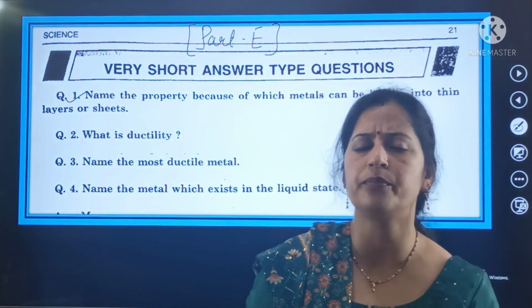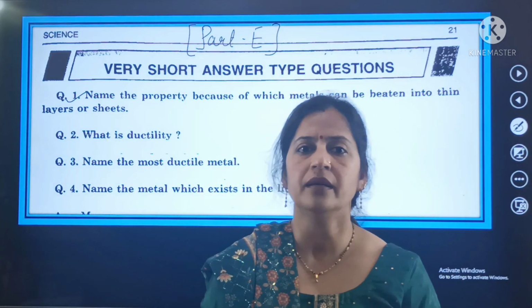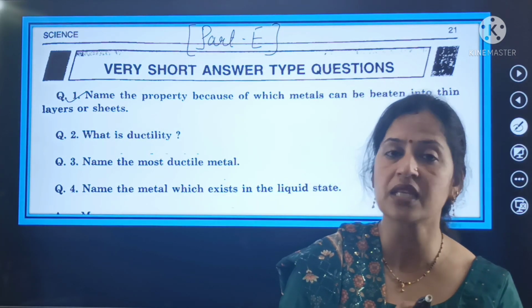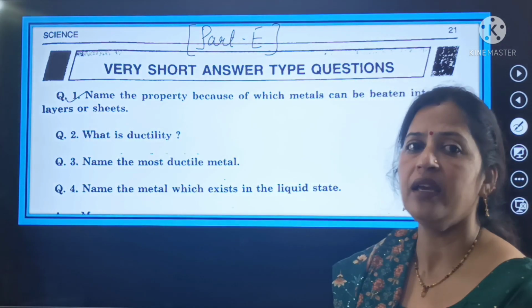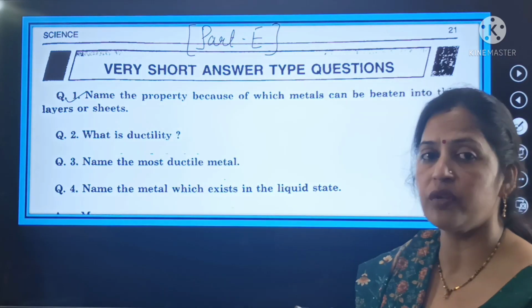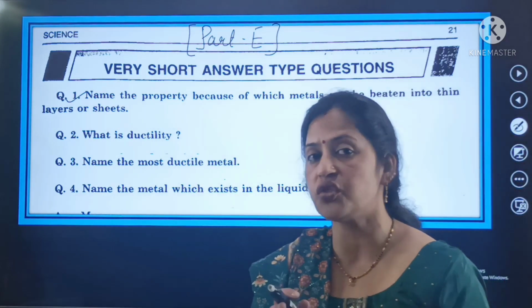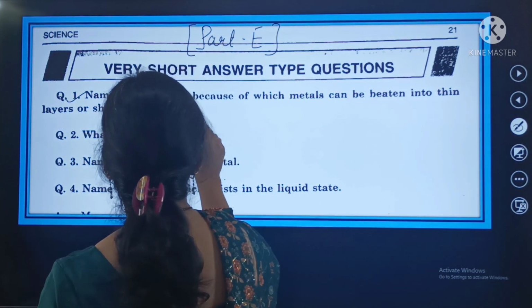That means there is some special property behind the metals, जिसके आधार पर हम कह सकते हैं कि उनको हम ड्रॉन कर सकते हैं वायर्स में या थिन लेयर्स में. So beta, that property because of which metals can be drawn into the thin sheets or the thin wires, that property is known as malleability.